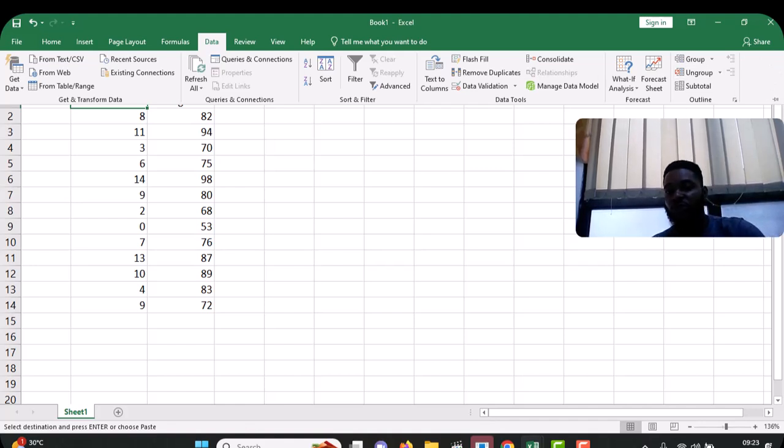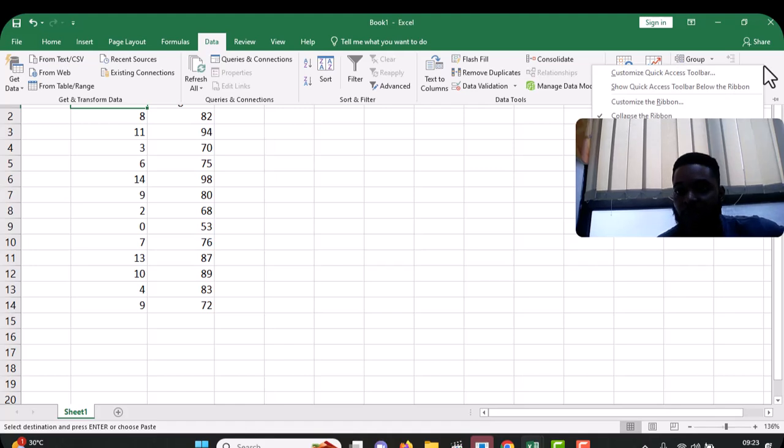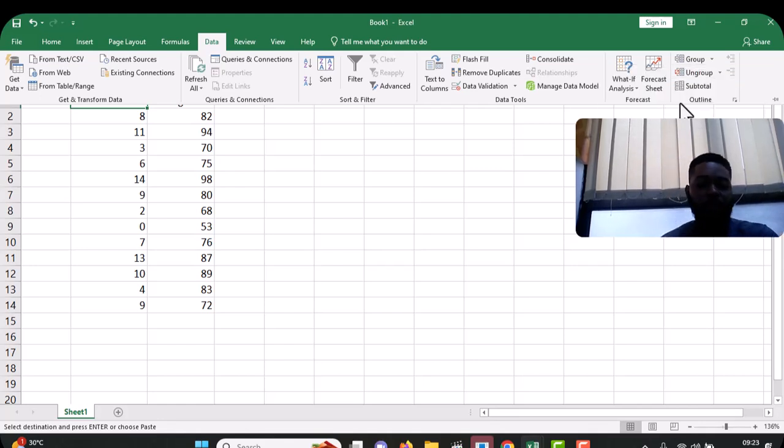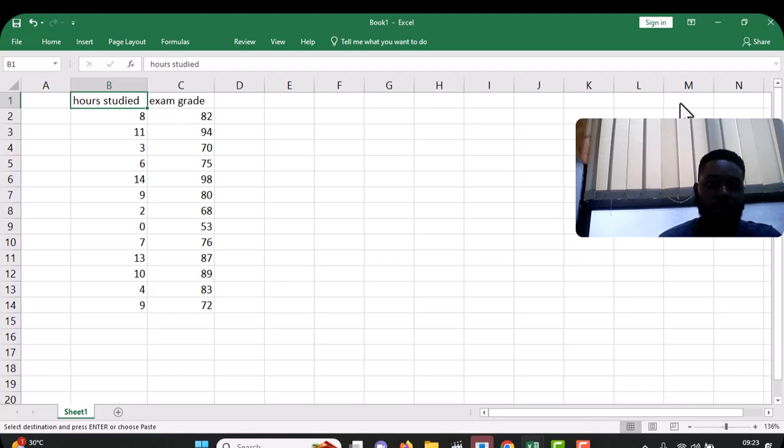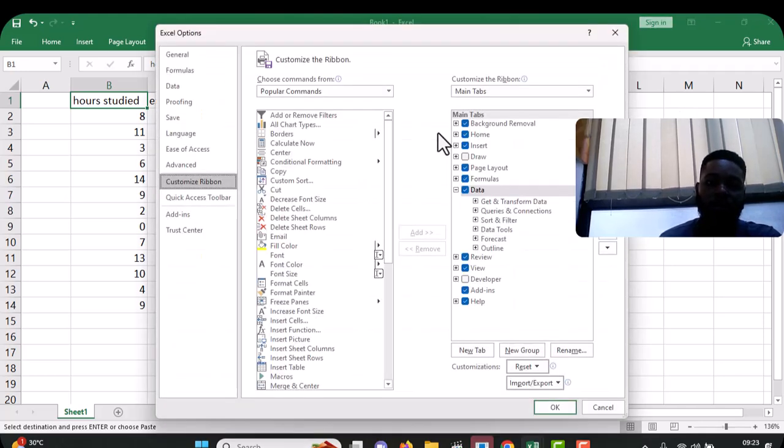So all you have to do, you can see I'm hovering around this empty space here. Now right click on it, then you will see customize the ribbon. So click on customize the ribbon, then, okay, now you have this. Now click on add-ins. So click on it.